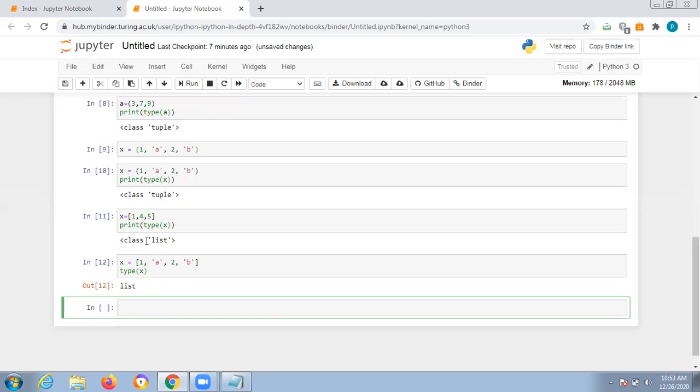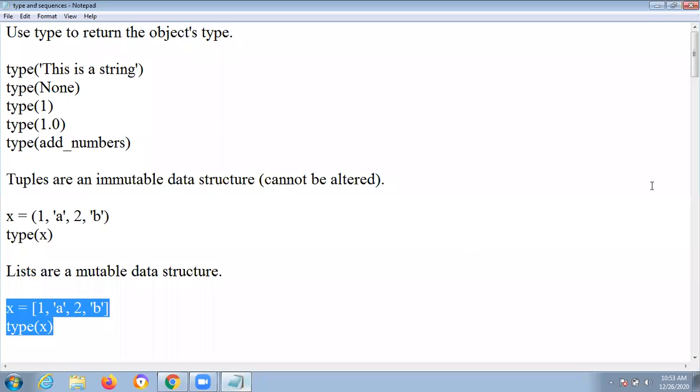These are the important things you need to note down. If you have any difficulty with the commands, you can ask me anytime. I am ready to clarify your doubts. Our topic is actually type. Now, these examples of type are covered.